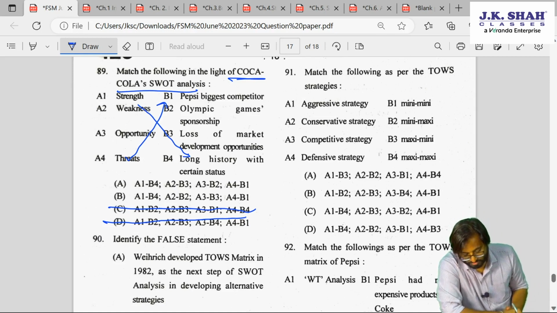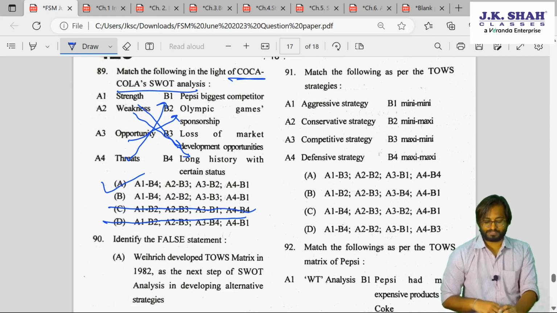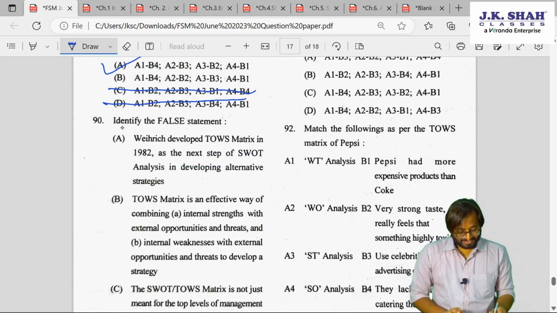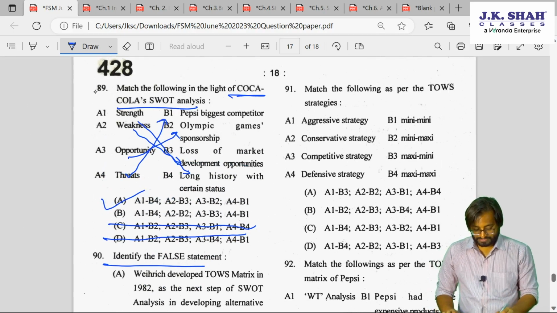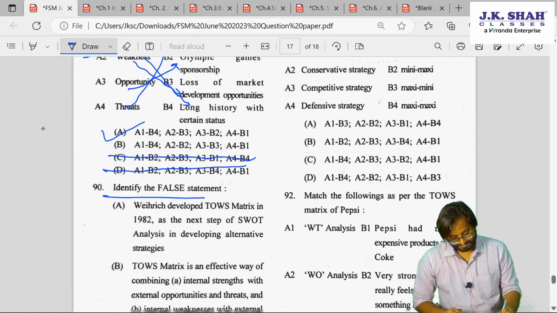Okay. Now what is the weakness? Yes, tell me what is the weakness. Absolutely right, loss of market development opportunity. So now is the picture clear? A2 B3, and you can of course very well verify opportunities, Olympic Games sponsorship. So the answer is A. Again, this was chapter number 3, guys. What? Chapter number 4, I'm sorry, chapter number 4. This was chapter number 4.